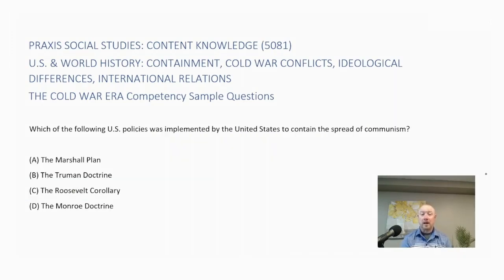Which of the following U.S. policies was implemented by the United States to contain the spread of communism? Is it A, the Marshall Plan, B, the Truman Doctrine, C, the Roosevelt Corollary, or D, the Monroe Doctrine?